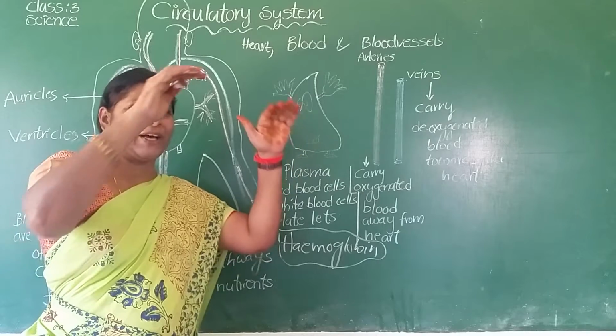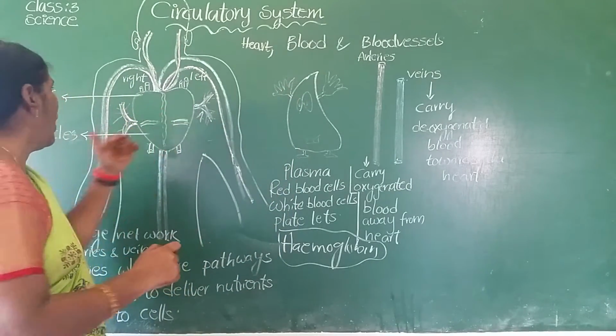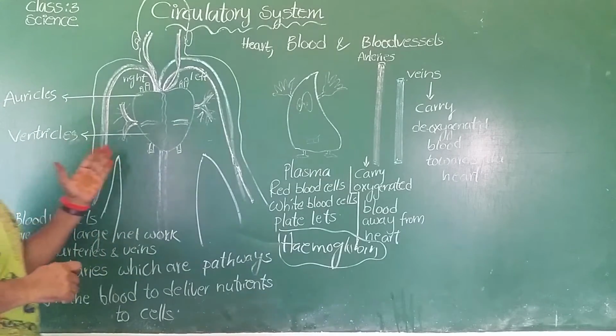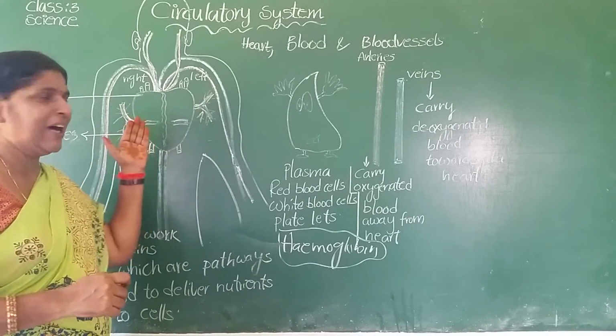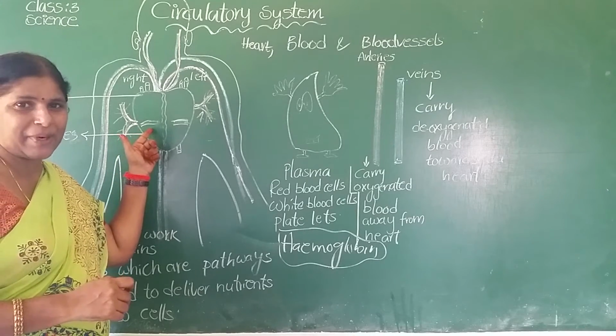It is like a double-storied house. Double-storied house means upper 2 rooms, lower 2 rooms. The upper 2 rooms are called auricles. The lower 2 rooms are called ventricles. In between the rooms, walls are present. Door-like structures are present. Those are called